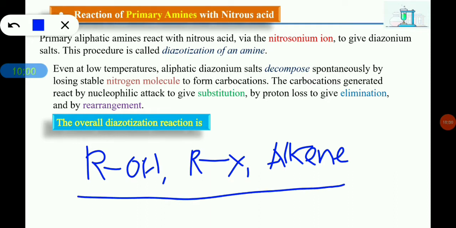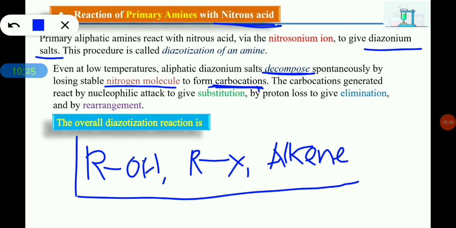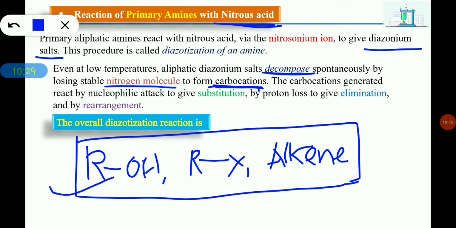All these different kinds of products we may get when the carbocation is formed. So primary amines, when they react with nitrous acid, form diazonium salts, and these diazonium salts are quite unstable. They further decompose to give the stable N2 molecule and a carbocation. The carbocation thus formed gives a mixture of all these different kinds of products.